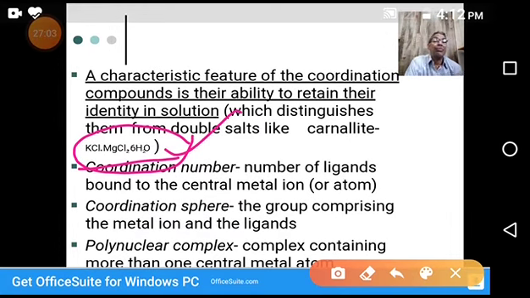In the case of coordination compounds, we will see in the next slide also, that coordination compounds retain their properties. That's important.